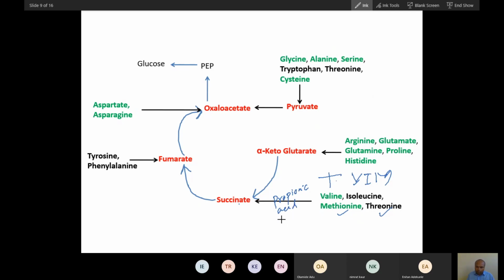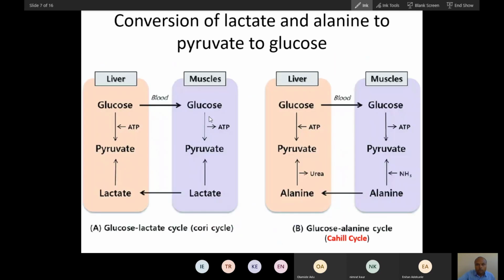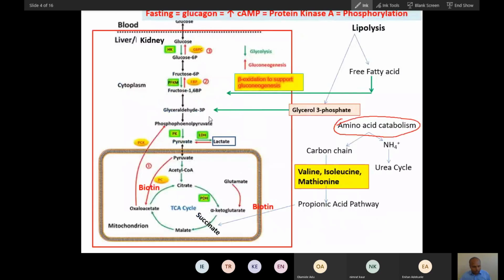Just remember the name. This is actually a very important pathway for MD1. If you remember right now, it will be helpful. These amino acids will go through the propionic acid pathway. And these two, toffee for me, and this AA-ox. You can remember this. So this is what I told here. Can you see? Vim will join succinate. Did you understand right now?